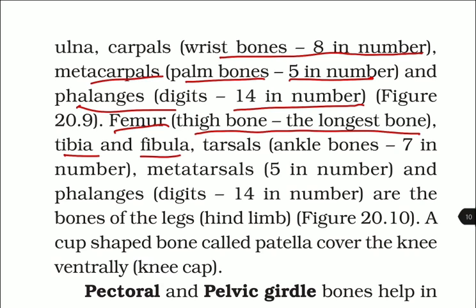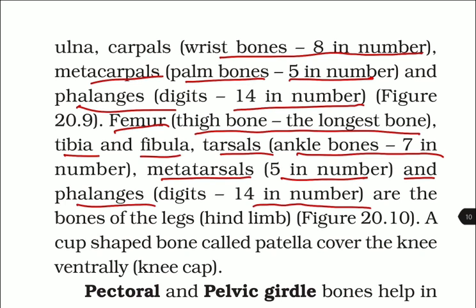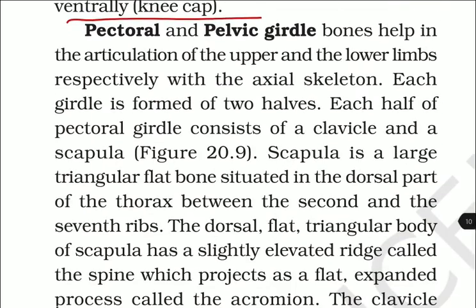Femur, that is thigh bone, the longest bone, tibia and the fibula, tarsal, that is ankle bone, 7 in number, metatarsal, that is 5 in number, and the phalanges, that is digit, that is 14 in number, are the bones of the legs, that is hind limb. A cup-shaped bone called patella covers the knee ventrally, that is kneecap.